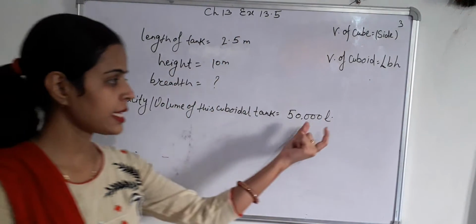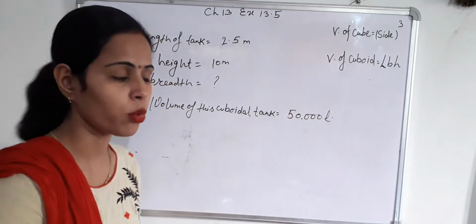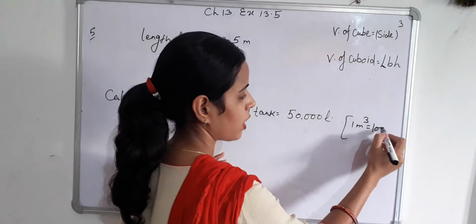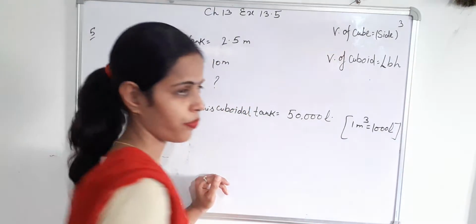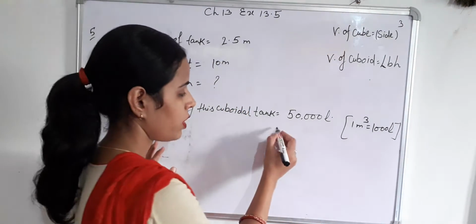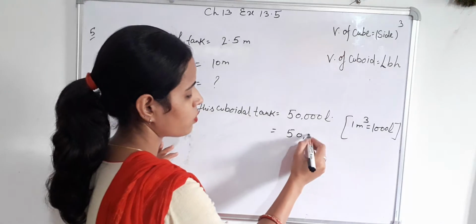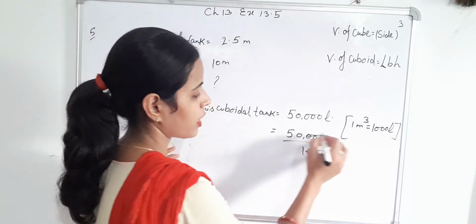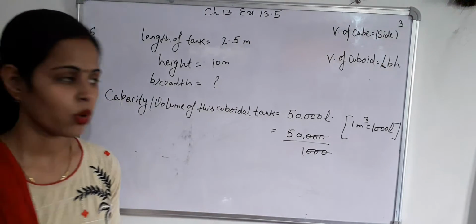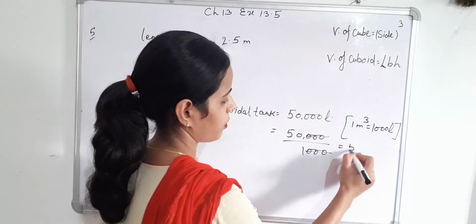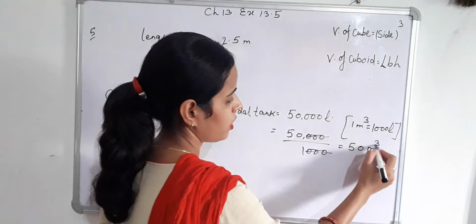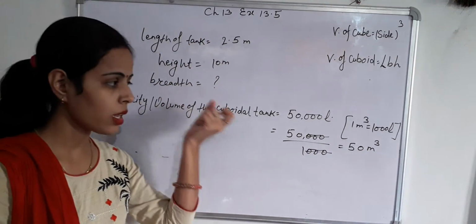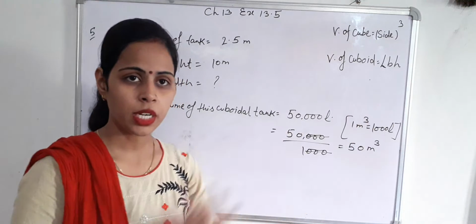First convert this liter into meter cube. 1 meter cube equals 1000 liter. So 50,000 upon 1000, the zeros cancel, gives 50 meter cube. So the capacity of this cuboidal tank equals 50 meter cube.